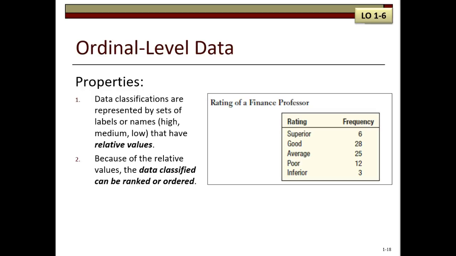For example, if you look at the table on this slide, it lists the student ratings for Professor James Brunner in an Introduction to Finance course. Each student in the class answered the question, overall, how do you rate the instructor in this class? The variable rating illustrates the use of the ordinal scale of measurement. One classification is higher or better than the next one. That is, superior is better than good, good is better than average, and so on.